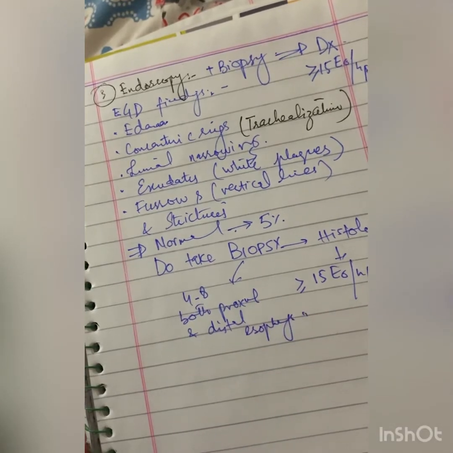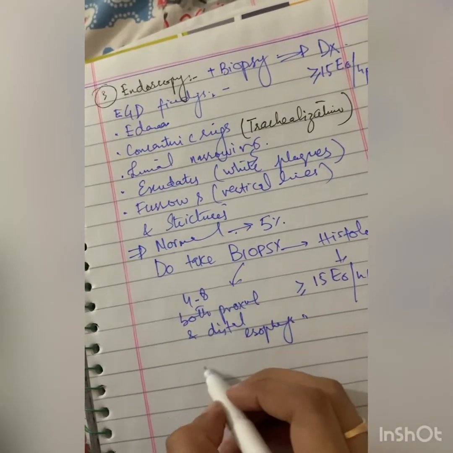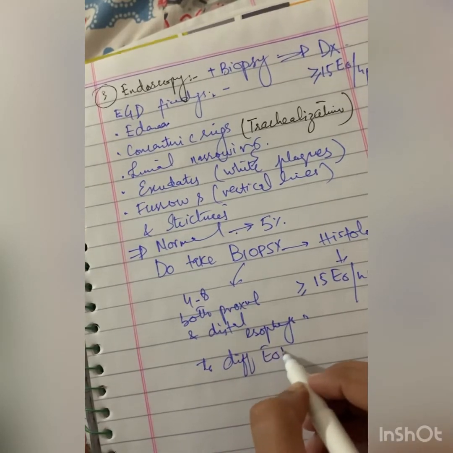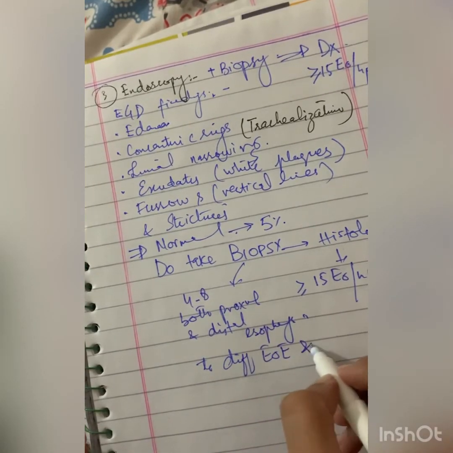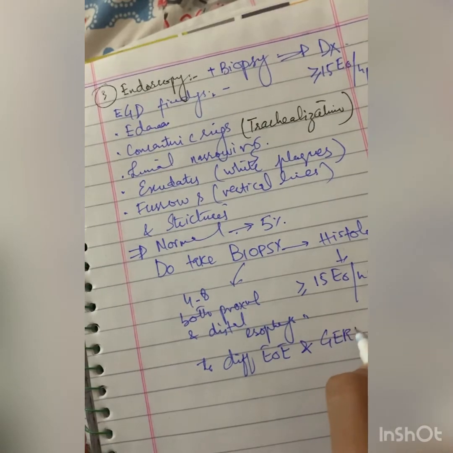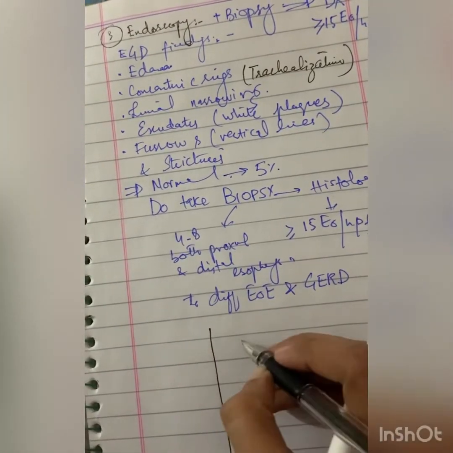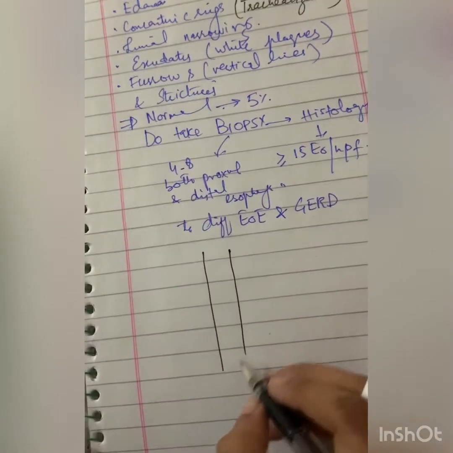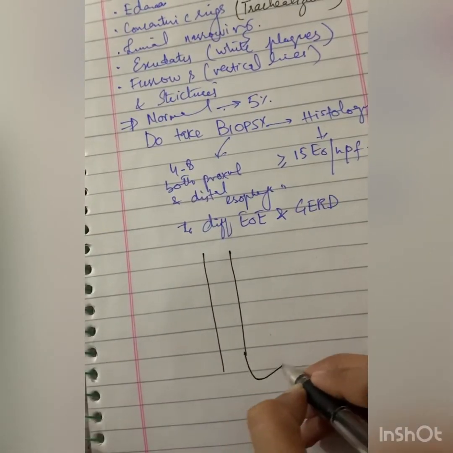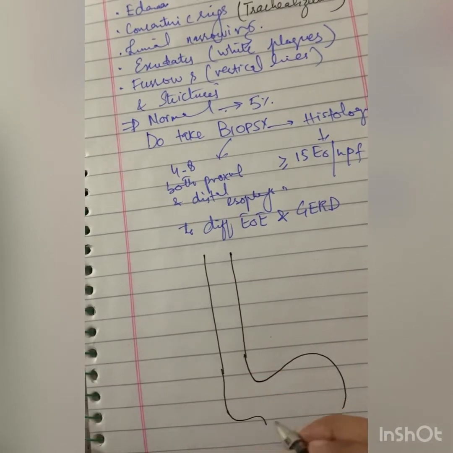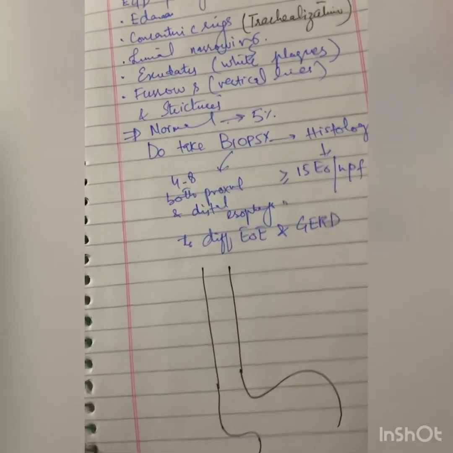This is important to differentiate EOE from GERD, because suppose this is the esophagus and this is the stomach, the initial part of the stomach.